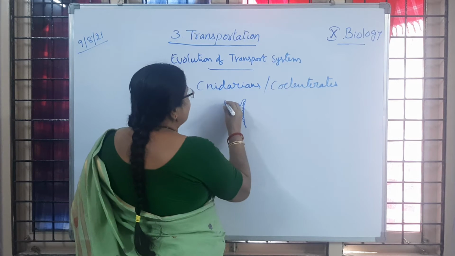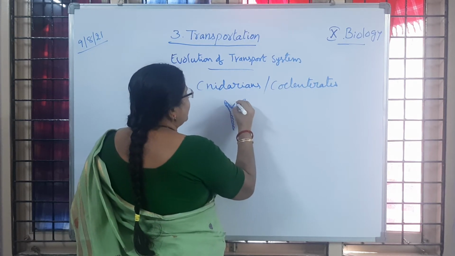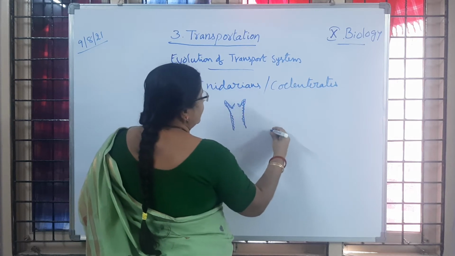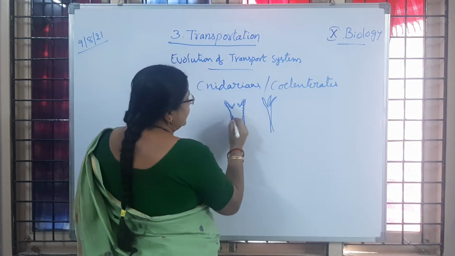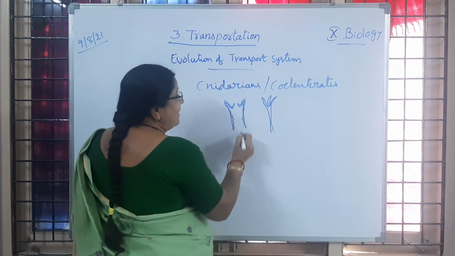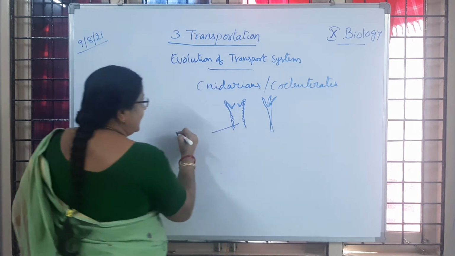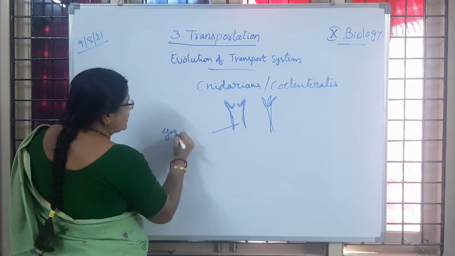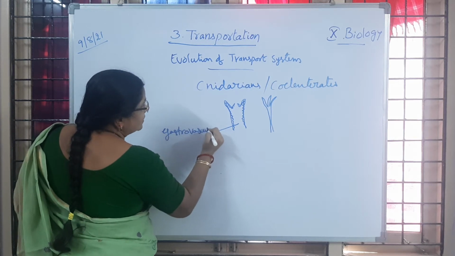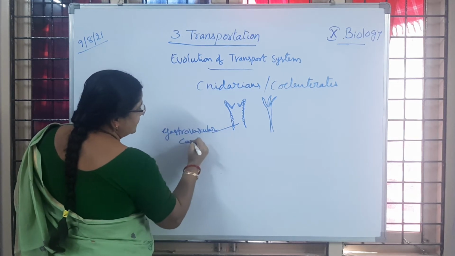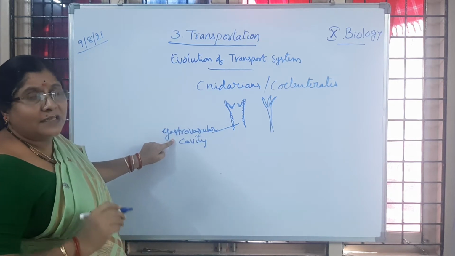Inside these organisms, if we observe Hydra or Obelia, it will be there like this. Is it not, children? If we observe inside, we see a cavity-like structure. What do we call that cavity? It is said to be the gastrovascular cavity. What do you mean by gastrovascular cavity?